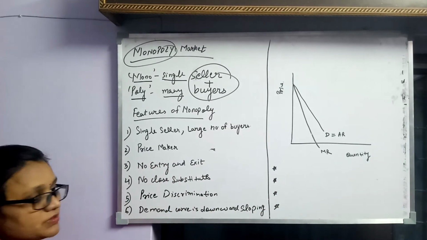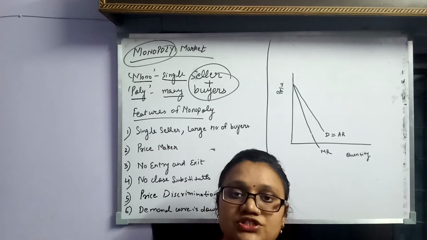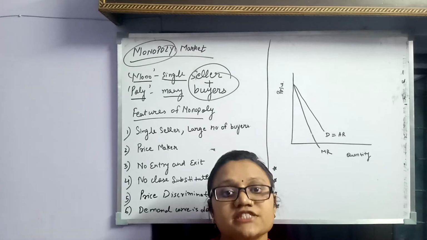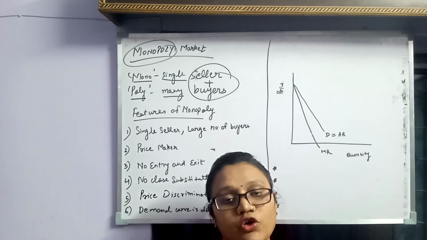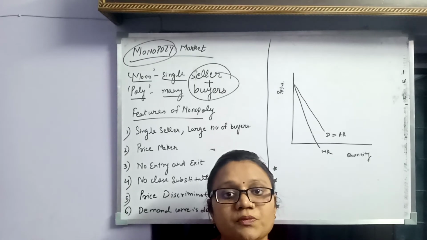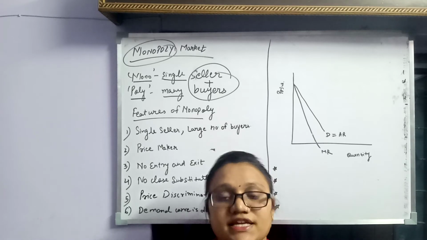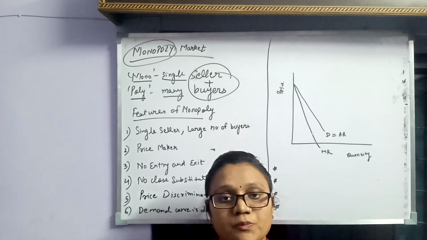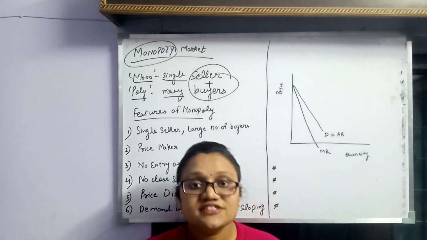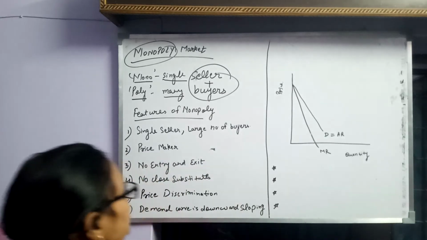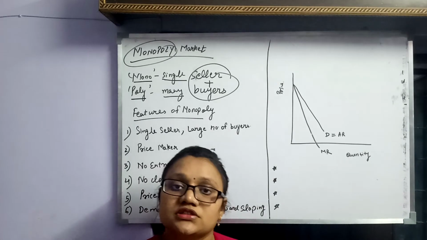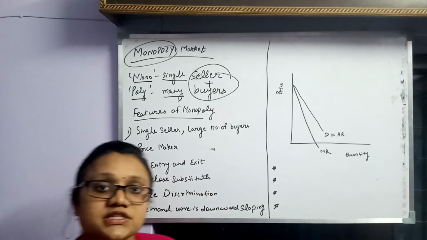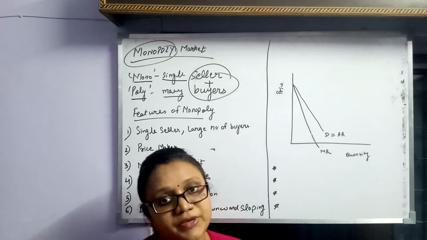Next is price maker. Unlike perfect competition, in monopoly the firm or industry is price maker. They themselves set the price that they want to charge. But in perfect competition, price is determined by the industry. As you can see in my earlier videos, I have explained the concept of perfect competition, in which we have seen that the price is determined by the industry. So that is why in perfect competition the firm was the price taker, but here in the monopoly case the firm is a price maker.